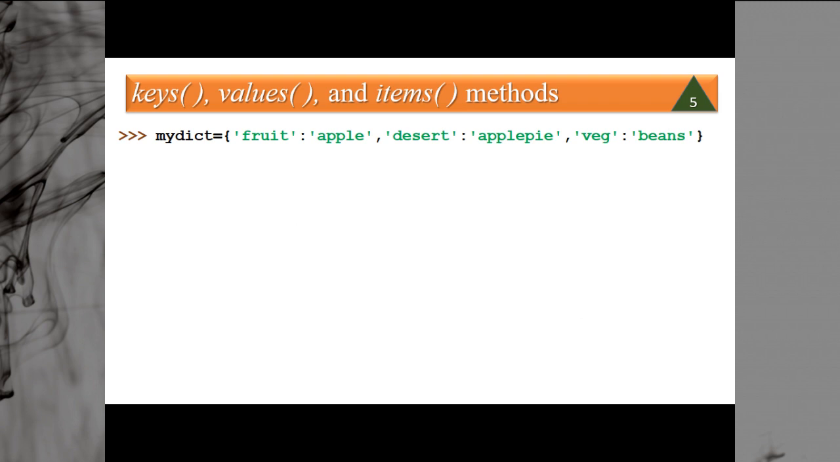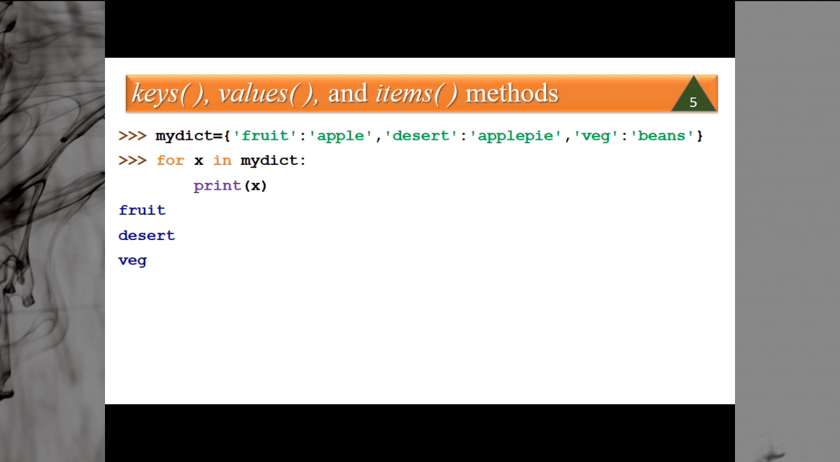So this is the dictionary MyDict, and it consists of 3 keys: fruit key, desert key, and veg key. So fruit is apple, desert is apple pie, and veg is beans. Now if I use the statement for x in MyDict, print x, what is it going to print? For x in MyDict, it is going to print the keys. So there are 3 keys: fruit, desert, veg.